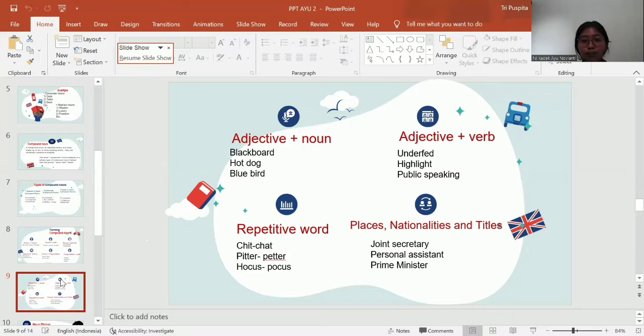And the last is splits, nationalities, and titles. For example, joint secretary, personal assistant, prime minister. Joint, personal, and prime is word one. Secretary, assistant and minister is word two.